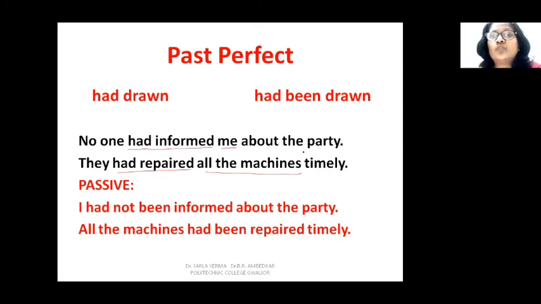If you ask about what, then you get the answer, the party. So don't get confused with any other object of the preposition. So your object should be object of the verb only. So if you ask the verb what or whom and you get an answer, then that is your object. Only that is your object. Okay, object to the verb.